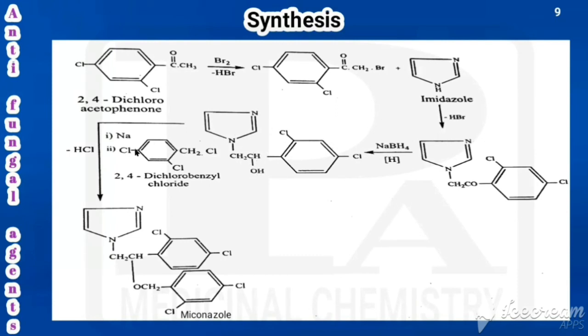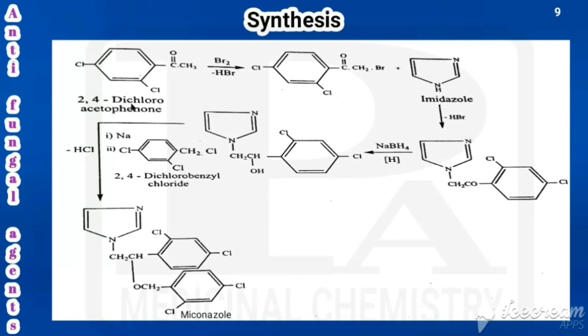So with that we have added sodium and also 2,4-dichlorobenzyl chloride. So what is meant by benzyl? Benzene with the CH2, that can be called benzyl. What is meant by benzoyl? Benzene ring with CO, that can be called benzoyl. So what is benzyl? C6H5CH2, that can be called benzyl. So what is the chemical name here? 2,4-dichlorobenzyl chloride. So by the addition of that what happens? Here Cl, that Cl combines with H and is removed as HCl. That's why the whole thing other than Cl, that would be added with the oxygen and we are getting miconazole. So that's all about the synthesis of miconazole.